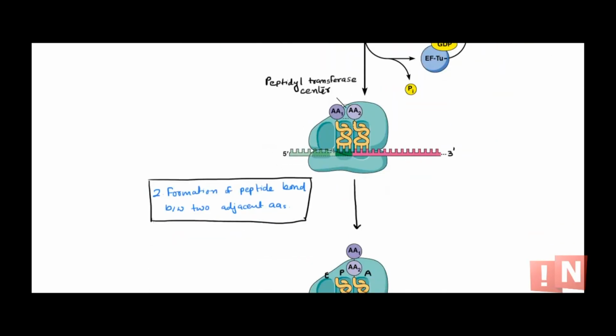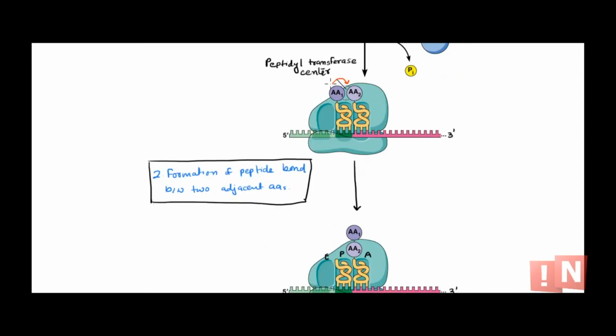Now after the elongation factor is released, this is how it looks. Both the tRNAs are there along with their amino acids. This amino acid needs to be shifted onto the next, because the chain has to grow, so peptide bond formation should occur. That is the second step: formation of a peptide bond between these two amino acids, between this fMet and the next amino acid. That is possible because the ribosome has peptidyl transferase activity. It has the peptidyl transferase center, so it can form the bond between the adjacent amino acids.